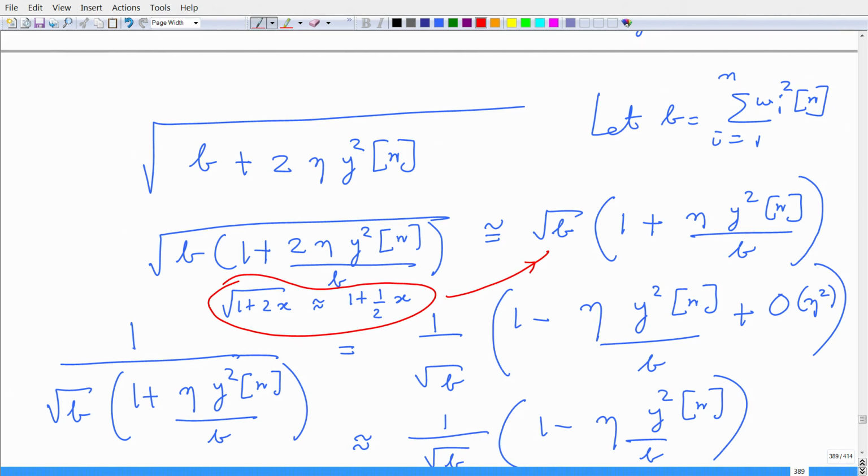So, what I get is root b times 1 plus eta times y squared n upon b, which is the denominator term. So, this ratio, 1 upon root b times 1 plus eta y squared of n upon b, can be further simplified, because now this term in the denominator, 1 plus eta y squared n upon b, can be realized as 1 over 1 plus x, and I can use the geometric series sum to get this quantity here.